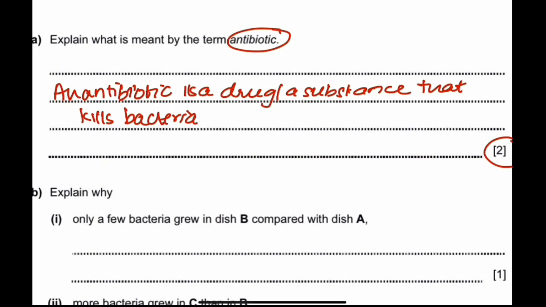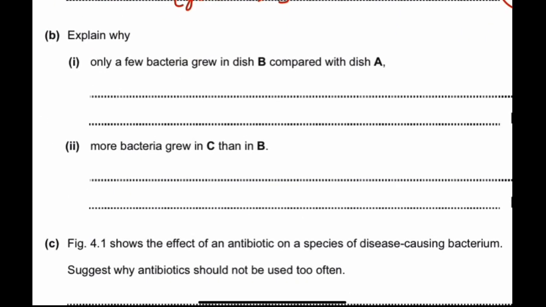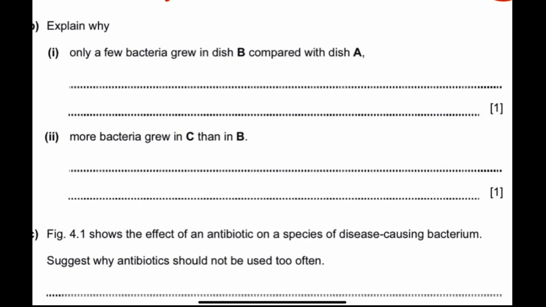You can say it kills bacteria, or it stops the reproduction, or in bracket you can write the growth, of bacteria. So those are your 2 points. First being that it's a drug or a substance, and second that it kills or stops the reproduction of bacteria. Alright, moving on to the next question.